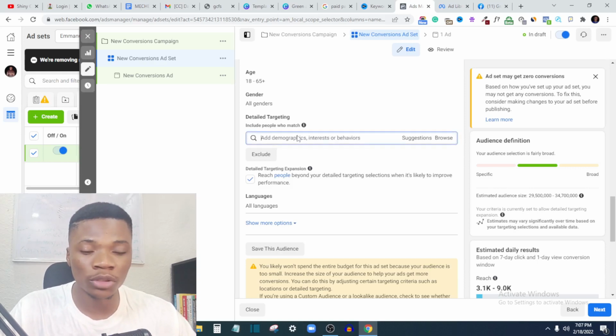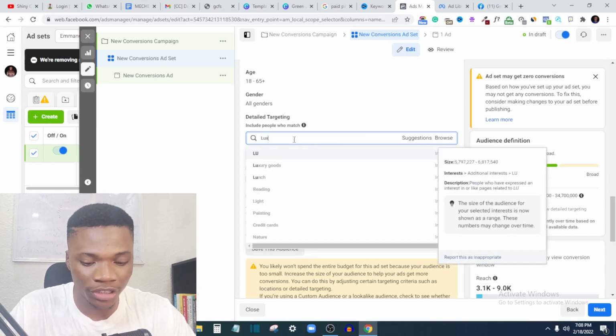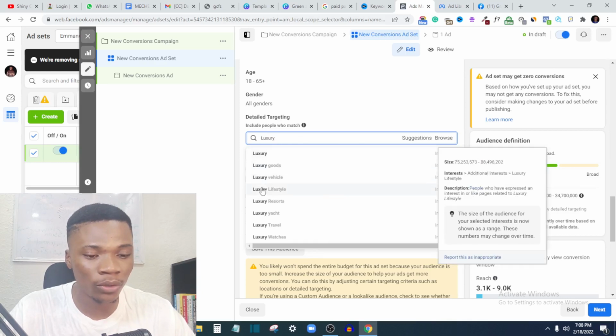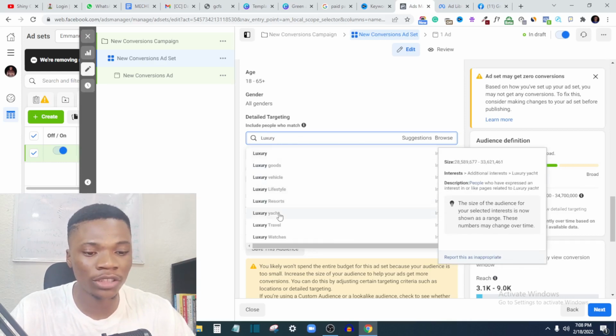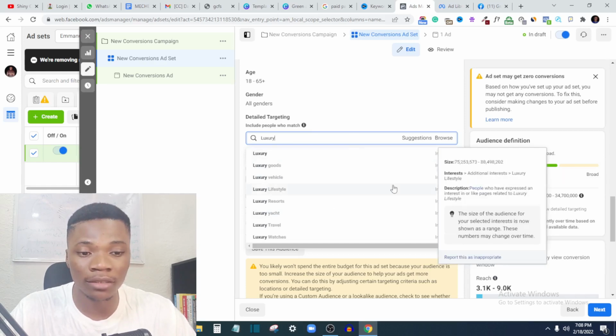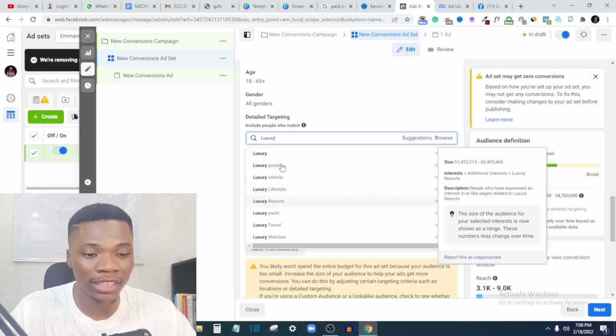So for example, you know that rich people use luxury stuff. So you want to come to the detailed targeting section here and just enter luxury, right? So here you see luxury goods, luxury vehicle, luxury lifestyle, luxury resorts, luxury yacht, luxury travel. So you want to target all of these interests here, right? Because these are stuff that only rich people will be interested in, right? So these are the kind of interests you want to target.